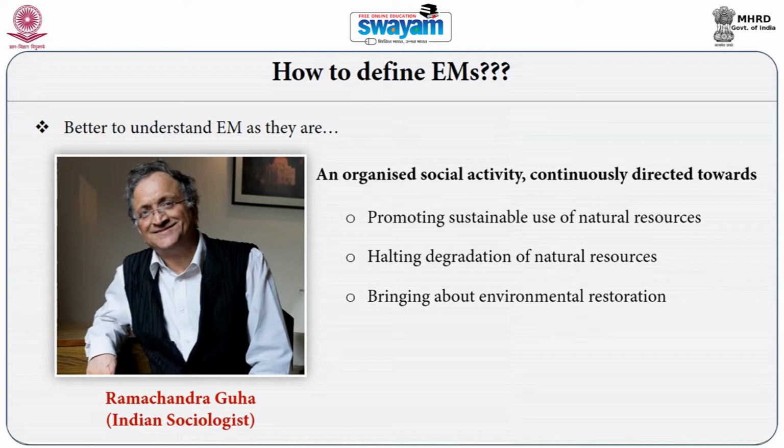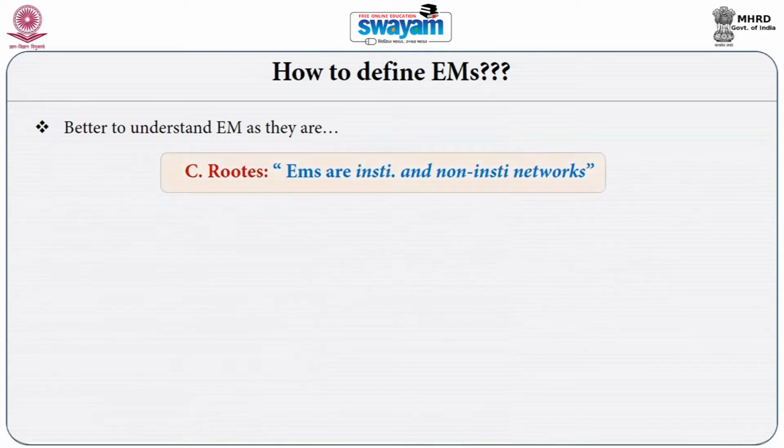So activities for conservation of water, activities for creation of forests. Any kind of collective mobilization which includes activities for restoration of nature can also be included as environmental movement according to Ramchandra Guha's definition.